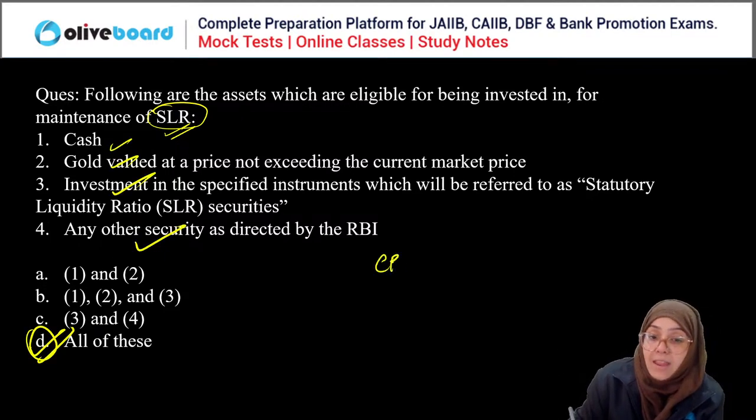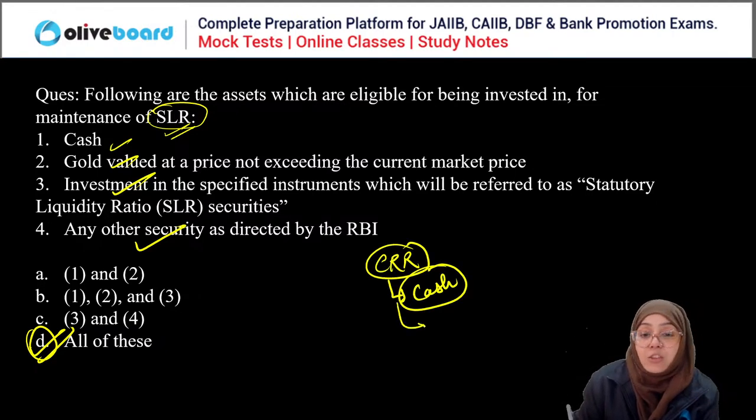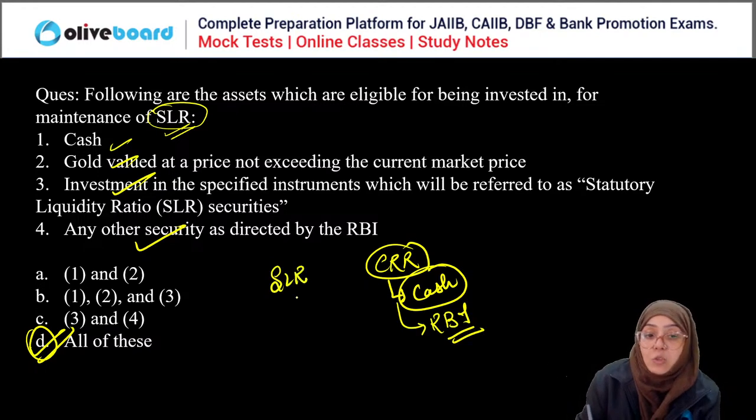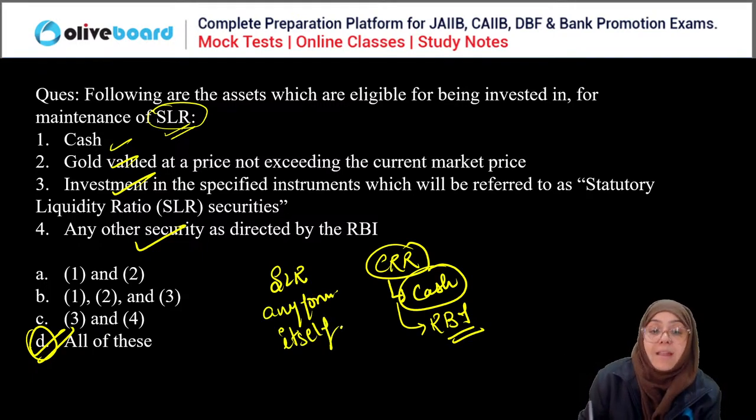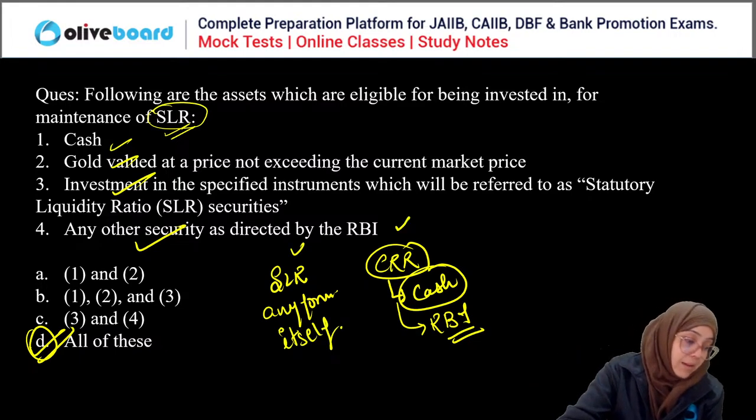When we are talking about the cash reserve ratio, it can be maintained only in the form of cash, and this is maintained with RBI, the Reserve Bank of India. Whereas the statutory liquidity ratio can be maintained in any form, and the bank has to maintain it by itself, right? So SLR and CRR both are important, everyone.